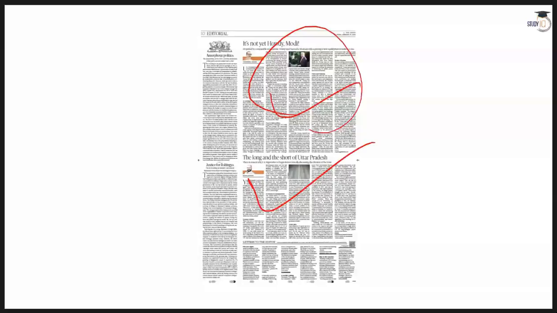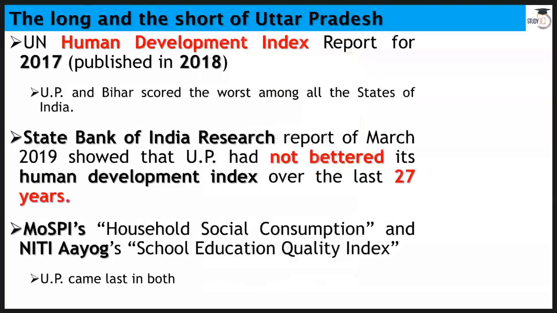Then we will talk about Uttar Pradesh, the long and the short of Uttar Pradesh. It's using references from various reports, like the UN Human Development Index report for 2017, which was published back in 2018. As per this report, two states, Uttar Pradesh and Bihar, are the worst among all the states of our country. Then you have the State Bank of India research report of March 2019, which says that UP had not bettered its Human Development Index over the last 27 years. You have to be aware that Uttarakhand is a state that was carved out from Uttar Pradesh, and Uttarakhand is doing quite well.